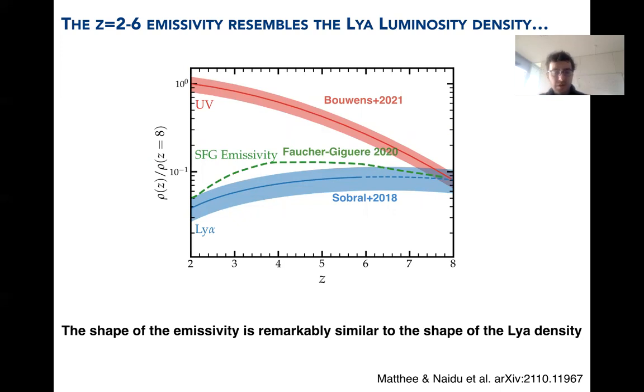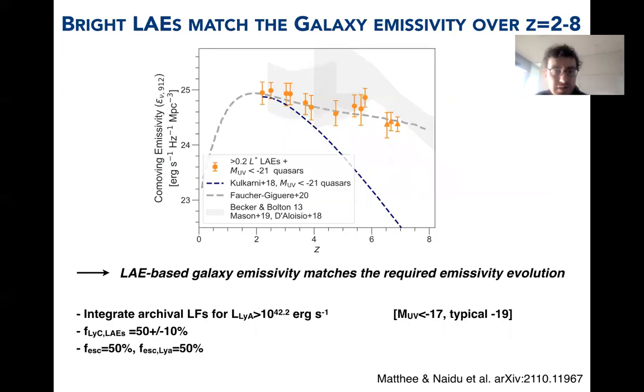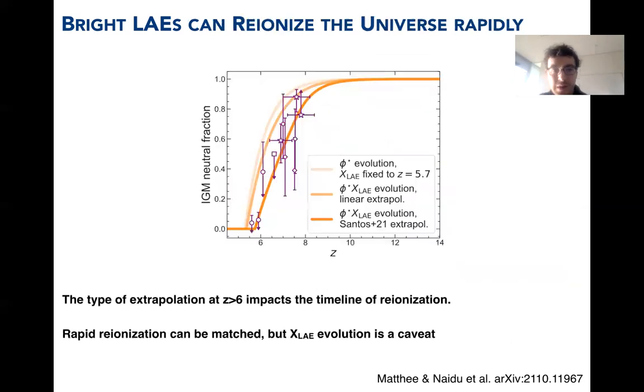We use this to argue: let's do a calculation of the galaxy emissivity, assuming only Lyman-alpha emitters contribute to the emissivity. If you actually do that, as detailed in this paper, with relatively bright galaxies, with the escape fractions that we measured, and assume all these things are constant with redshift for the subsample of Lyman-alpha emitters, that's crucial, and with luminosity, we find that you can explain this relatively flat emissivity very well.